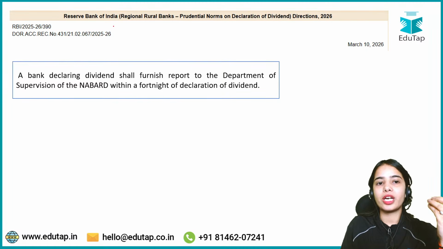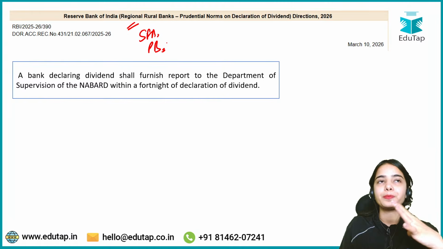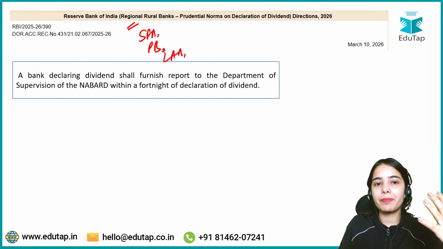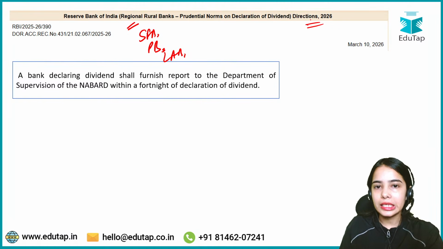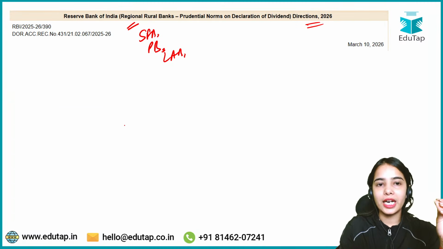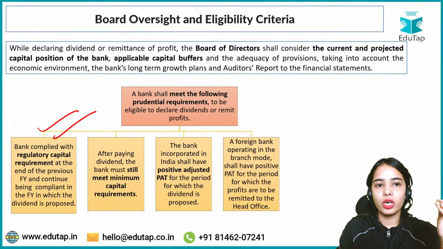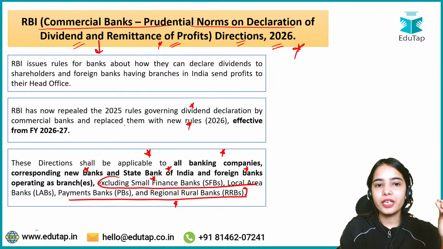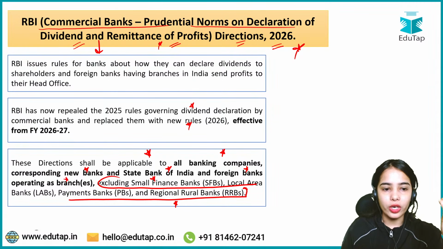And as I have told you, for the regional rural banks, for the small finance banks, for the payment banks, for the local area banks, there are separate notifications that the RBI has released. Now remember that when we talk about the commercial banks, here we are also talking about the foreign branches.